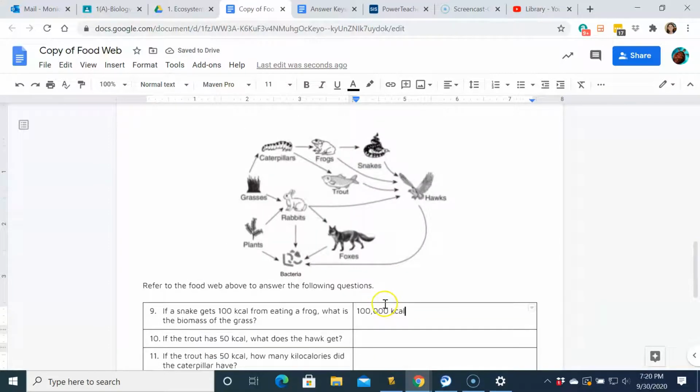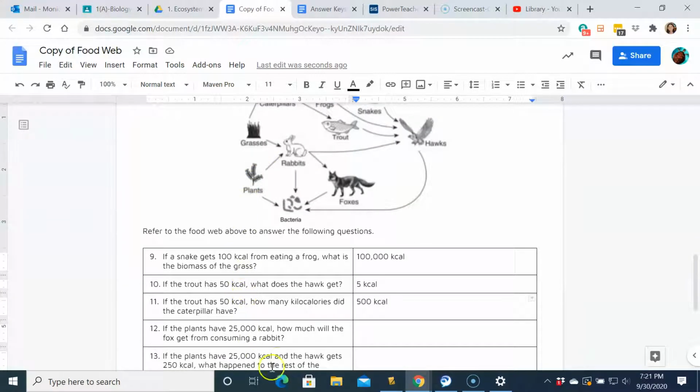And let's look at the trout. Sorry, it's getting late, I'm not as aware. If the trout is 50 kilocalories, what does the hawk get? So we're moving up the food chain, which means we're going to take off a 0. So 50 kilocalories here means our hawk is getting 5 kilocalories. Okay? And looking at the next one, if the trout has 50 kilocalories again, how many kilocalories did the caterpillar have? So this time we're moving down, which means we're adding another 0. So we go from 50 to 500 kilocalories. Okay? I'm hoping this is making sense.